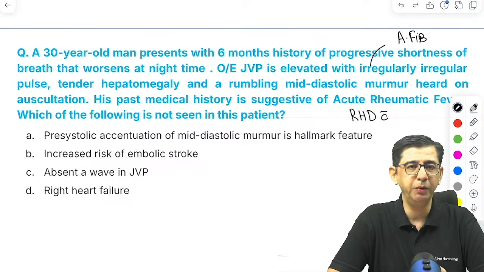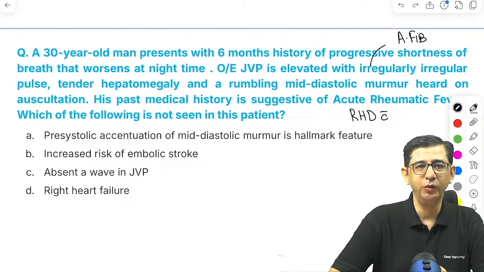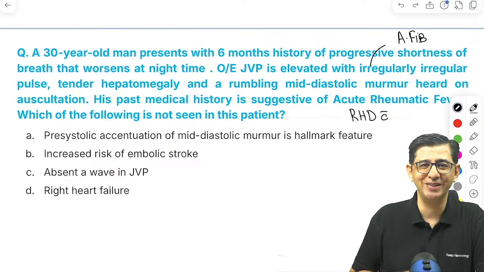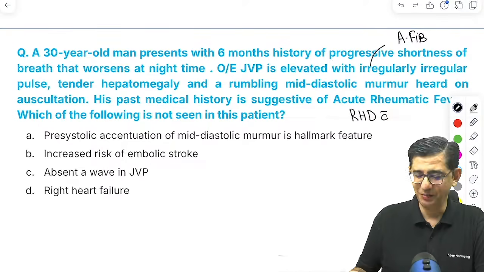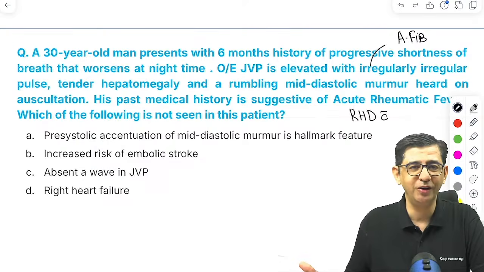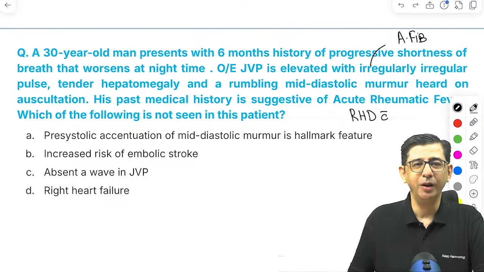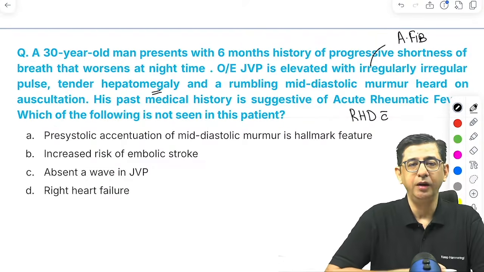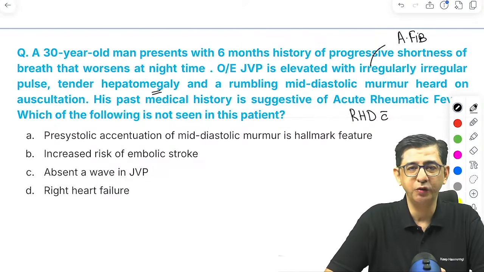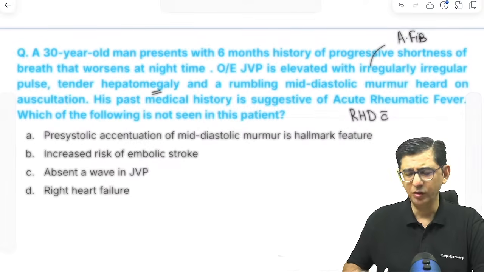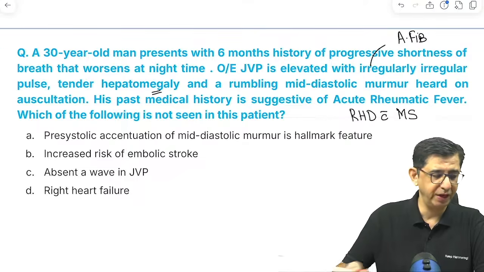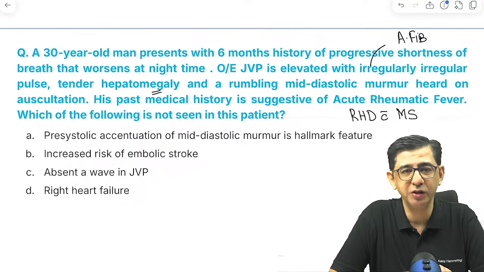We'll be quick, crisp and precise for these questions where we have a 30-year-old patient with a 6-month history of progressive shortness of breath. That's the opening line of most of the questions. Then it's a cardio question because JVP is elevated. Irregularly irregular pulse tells you atrial fibrillation. Hepatomegaly tells you that the right ventricle is also getting involved, and then a rumbling mid-diastolic murmur with a history of rheumatic fever. So the diagnosis is pretty straightforward. This is a case of rheumatic heart disease with mitral stenosis, and there is atrial fibrillation present.